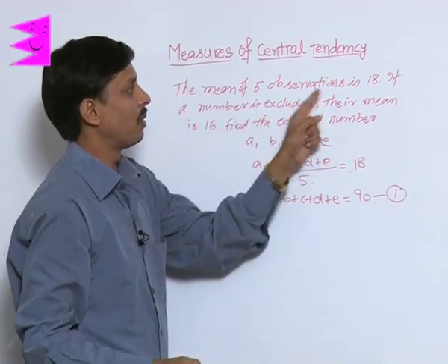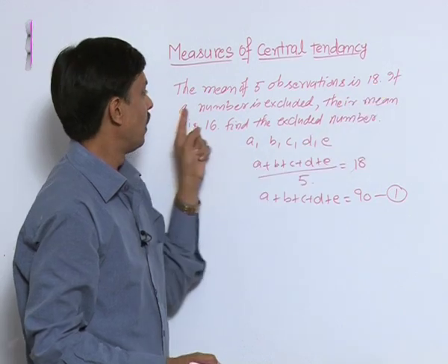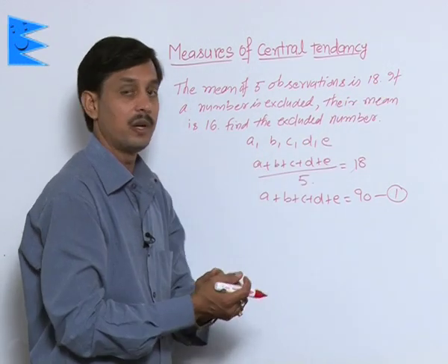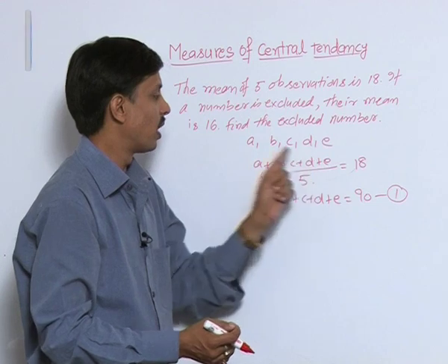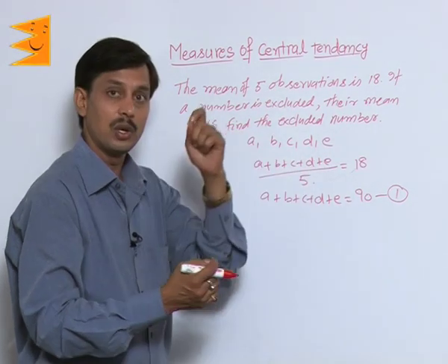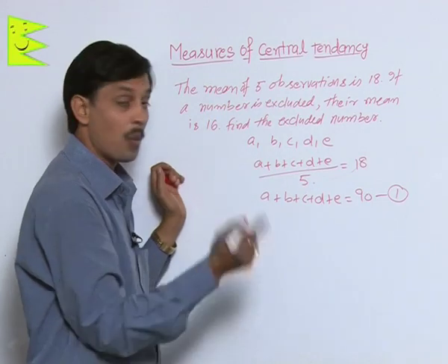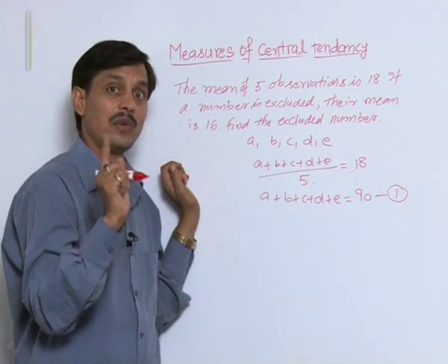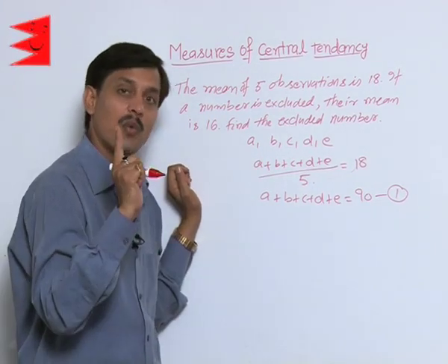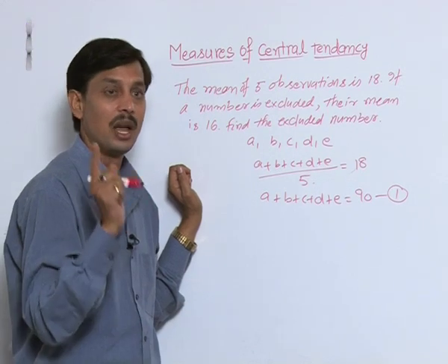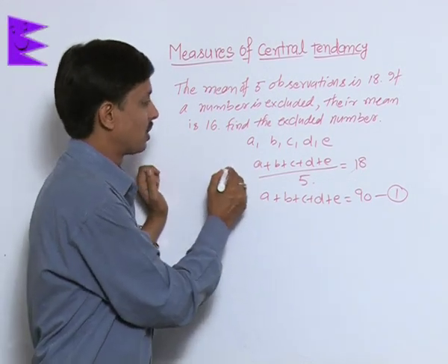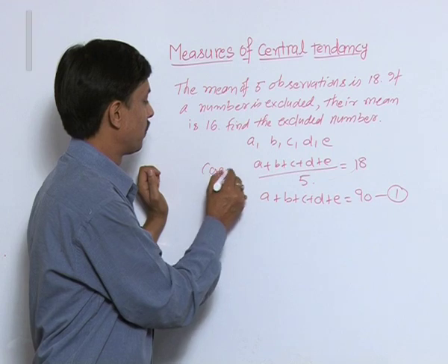The mean of 5 observations is 18. If a number is excluded, suppose any one of the observations is removed, suppose the last observation is removed, then how many observations are left? Observations were 5, one is excluded. How many left? 4. This was case 1.